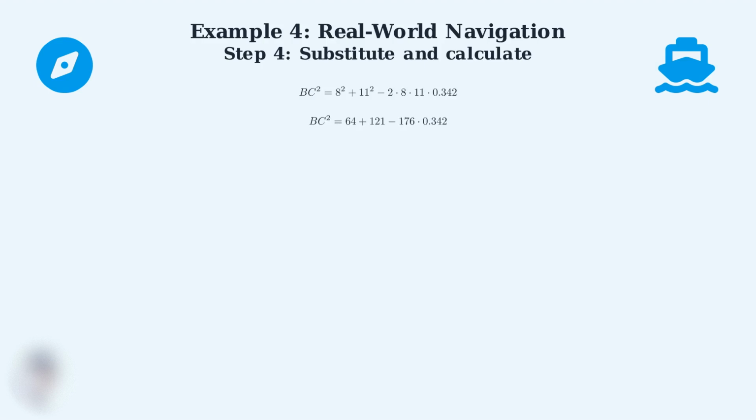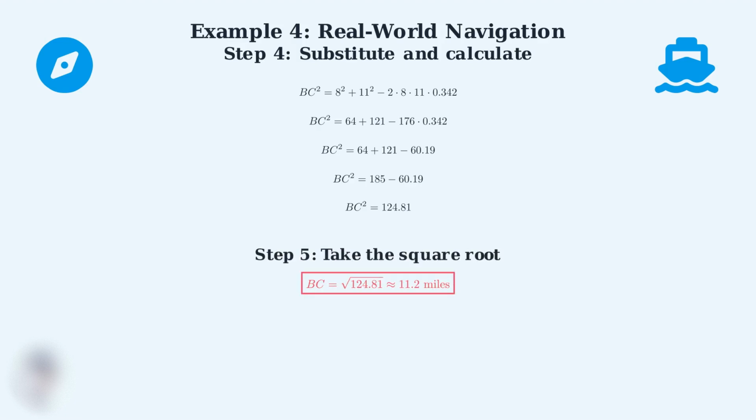Now let's substitute this value and work through the arithmetic step by step. Step 4. Let's work through the arithmetic. 8 squared is 64, 11 squared is 121, and 2 times 8 times 11 times 0.342 equals 60.19. Step 5. Finally, we take the square root of 124.81 to get BC equals approximately 11.2 miles. This type of calculation is essential in navigation systems, GPS technology, and maritime operations around the world.